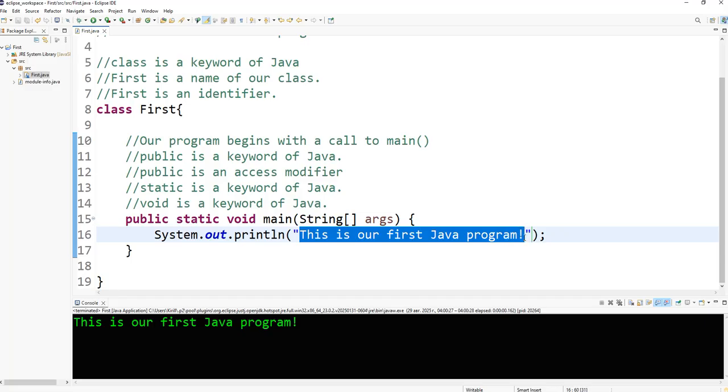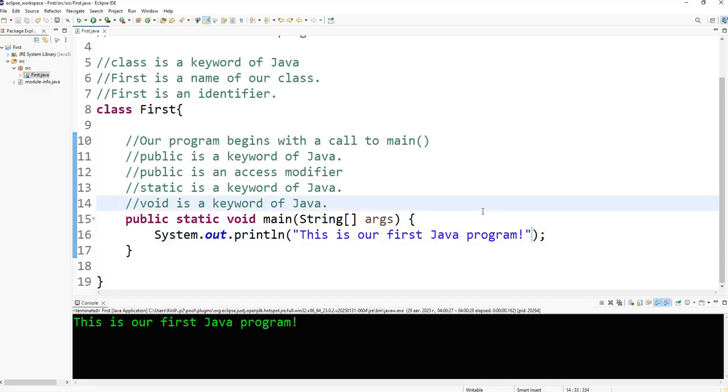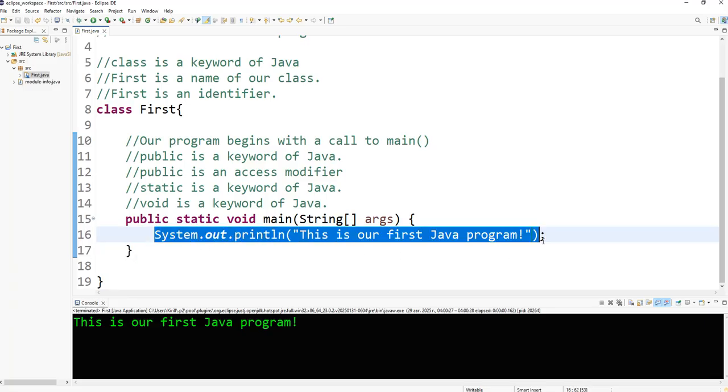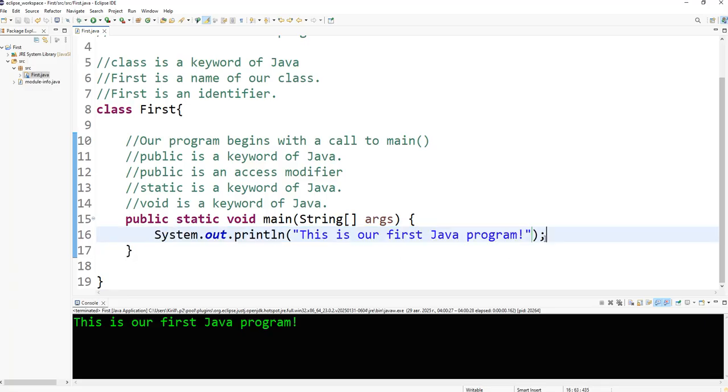It's very important to understand that in Java strings are always situated between double quotes, and this line ends with a semicolon.